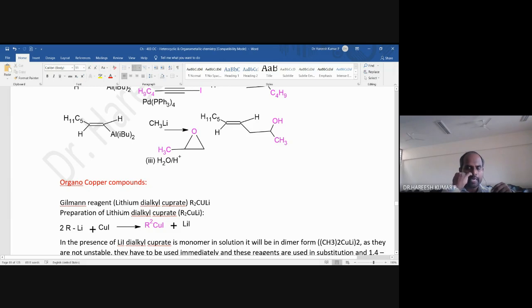So normally there are many questions on the Gilman reagent. Write a note on Gilman reagent. How is it prepared? Or write a note on organocopper compounds in organic synthesis? Okay, so let's give an entry.